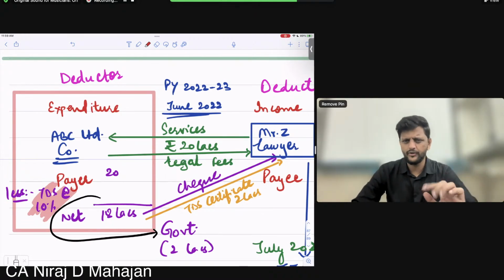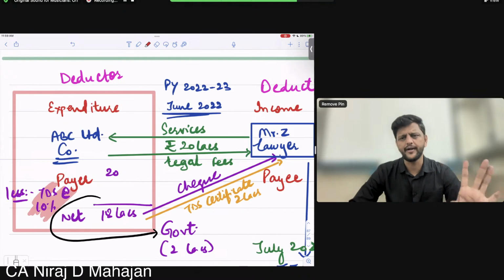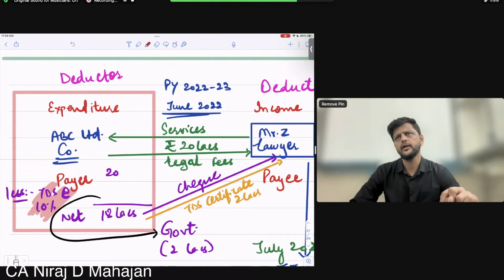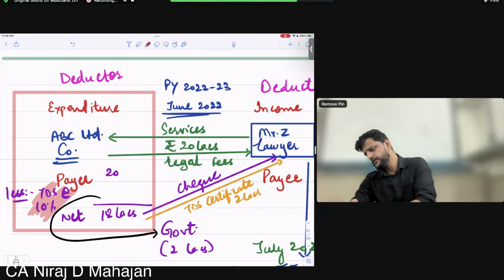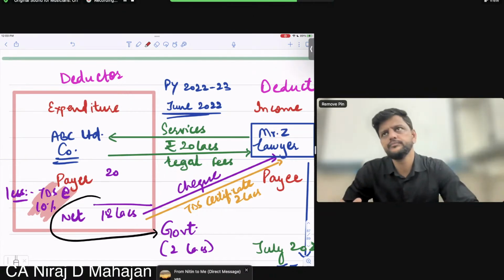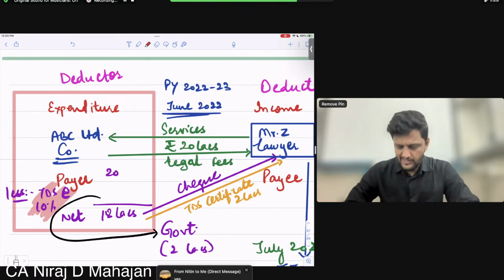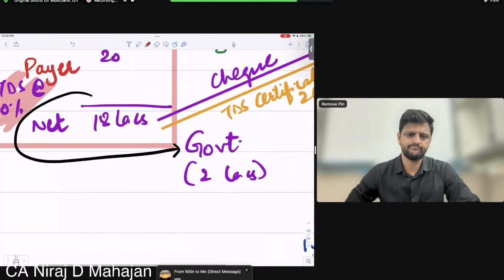Are you getting my point or no? First step, what did I say? Not deducted. That is a problem. Or deducted but not paid. Again, that is also a problem. Clear or no? In both these cases, bacho, the government is not getting its tax amount. Clear till here?